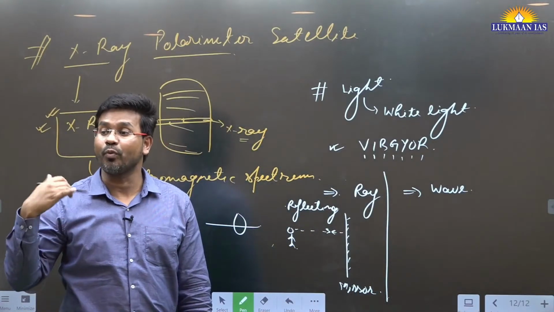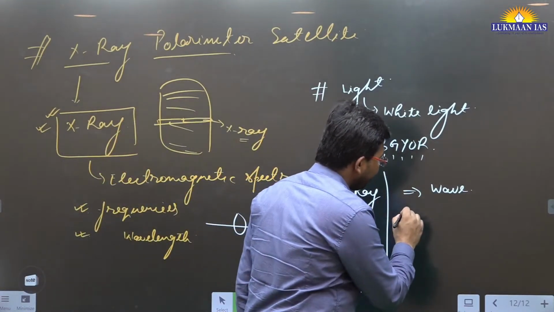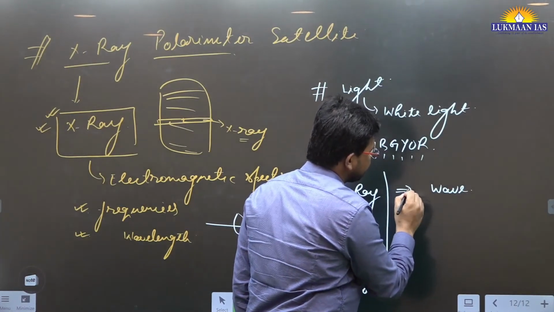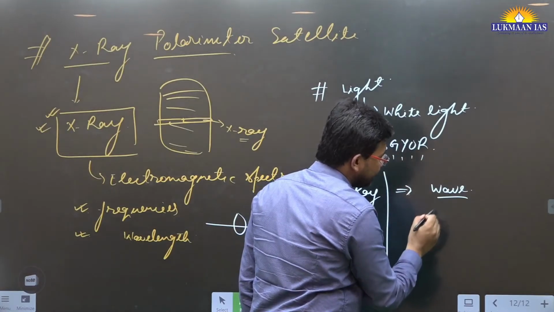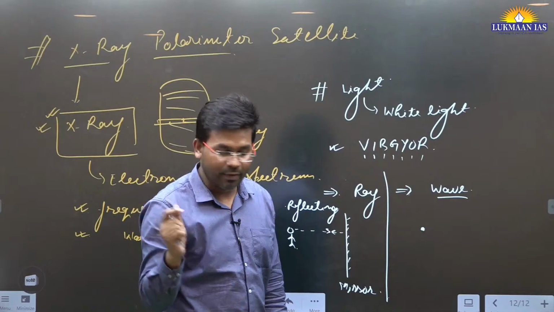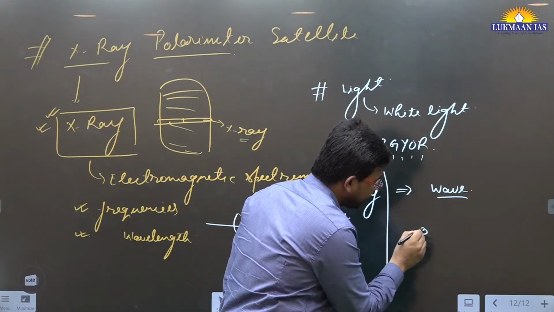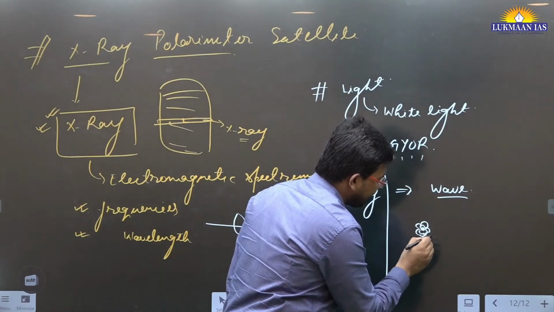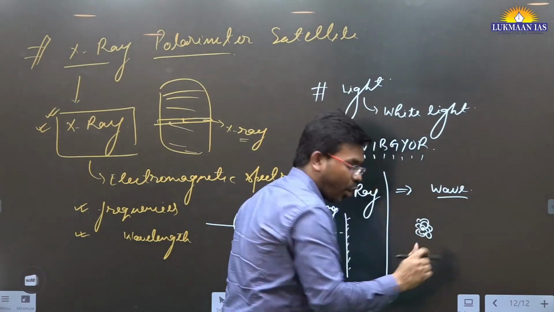However, if I talk about wave theory of light, we have the wave theory principle. That wave theory says that a small wave packet of light generates secondary wavelets, and these secondary wavelets travel across all directions.